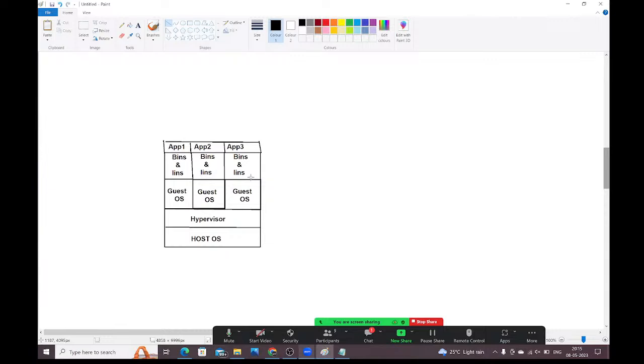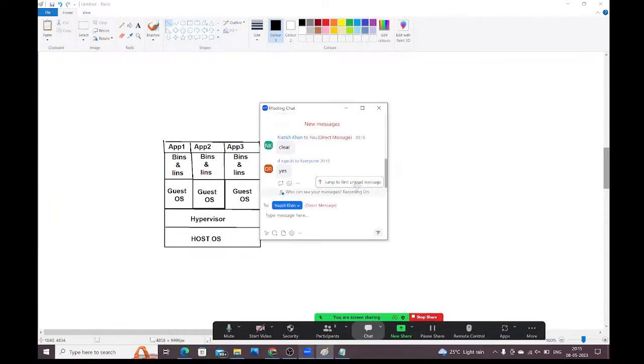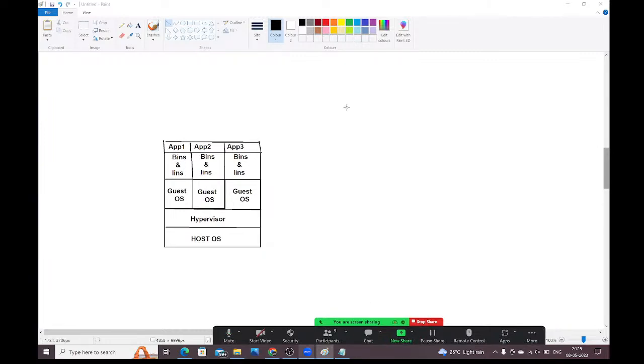In an interview, they will ask what is virtualization and what is containerization. I hope you are clear on what virtualization is. Okay, fine. So next, what is containerization?